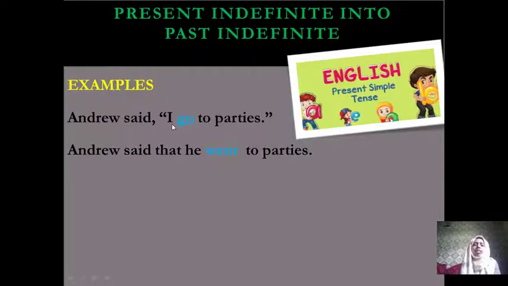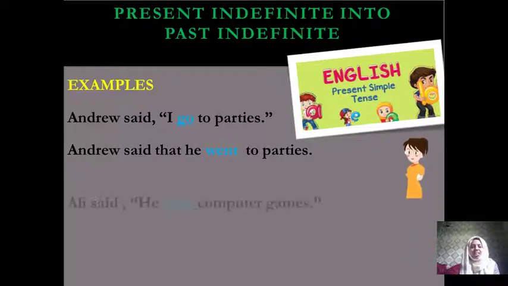As I told you in the previous lesson many times, I is a first person, so the first person is changed according to the subject, and the subject is Andrew. Andrew is male, so for male we write he. Go is the present form, and as present indefinite changes into past indefinite, go changes into went to parties. I hope you understand this.